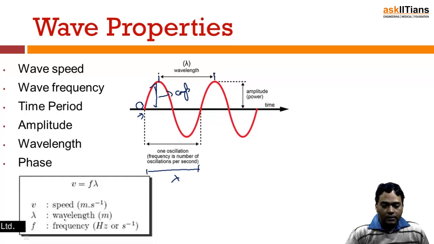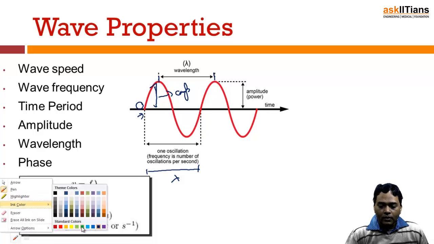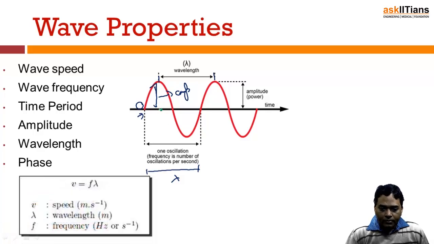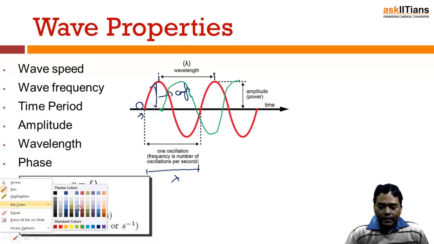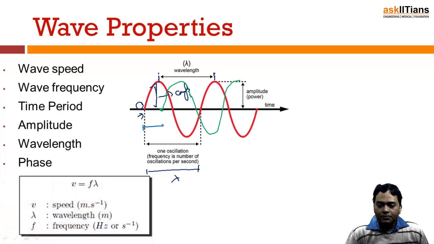Now, let me take the case of another wave. Let's say another wave starts somewhere from here and goes like this. As you can see, it has started later on, so obviously there has to be some difference. The difference between these two is covered in terms of the phase difference phi.